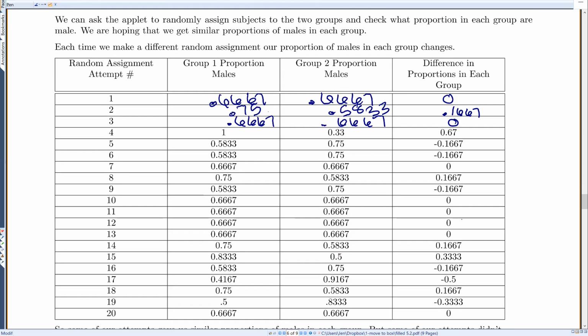And you can see this table that I made here. I did this 20 times, and I filled in for us the proportion of males in the first group, proportion of males in the second group, and then I even subtracted for you. Okay. So most of the time, you'll see that my proportions are pretty similar in the two groups. Every once in a while, though, I did get something like this one, where I actually had the first group was all males. Okay. And so that difference was fairly big.